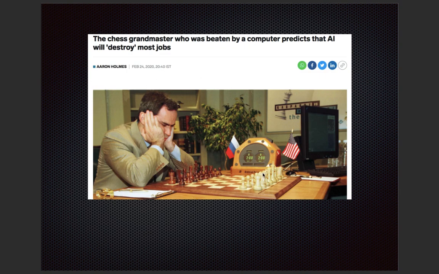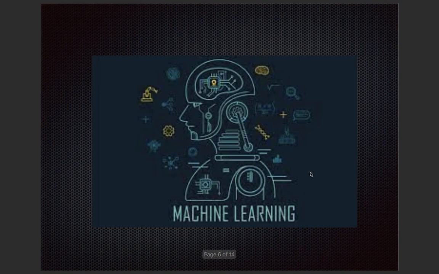You see this one. This is a computer system and this is a human being. Now the human being is playing with the computer, and even computers have become so advanced these days. Now AI has become so advanced and so useful in our life, we cannot even imagine, right? Let's come on to machine learning.